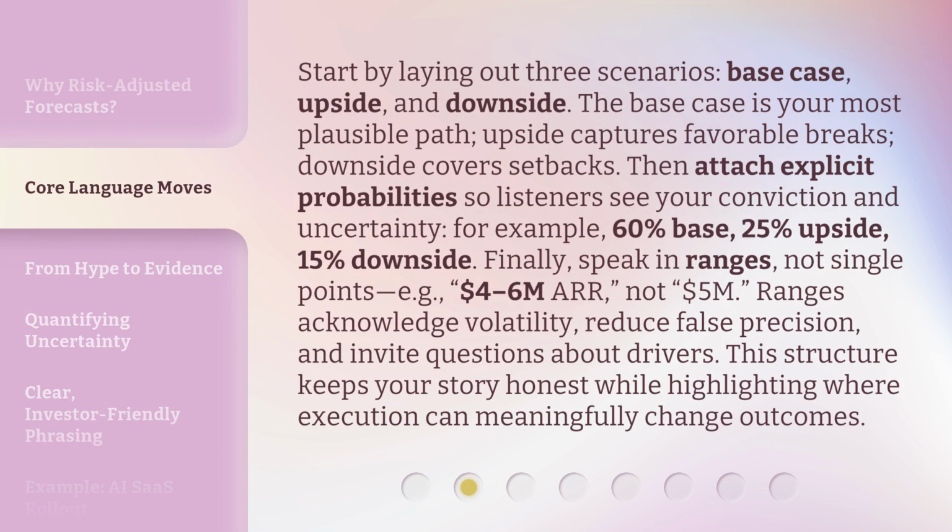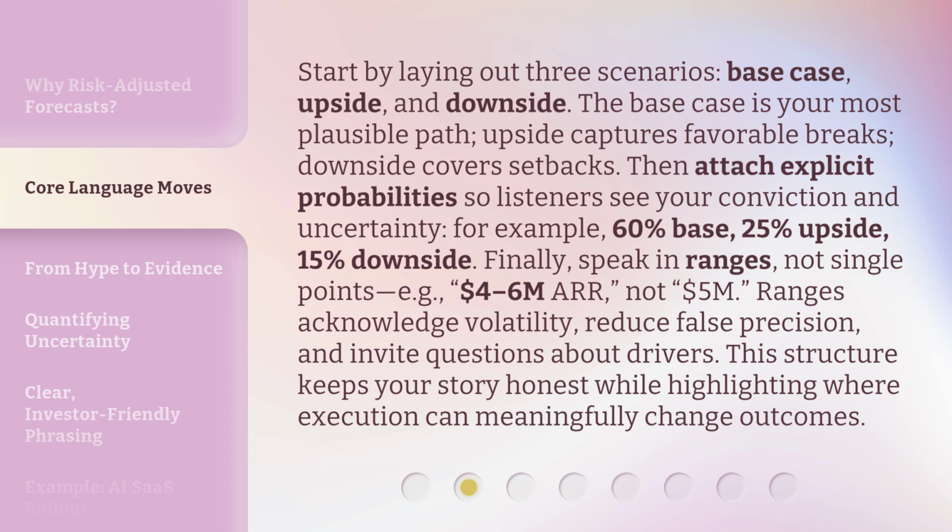Start by laying out 3 scenarios: base case, upside, and downside. The base case is your most plausible path. Upside captures favorable breaks. Downside covers setbacks. Then attach explicit probabilities so listeners see your conviction and uncertainty. For example, 60% base, 25% upside, 15% downside.